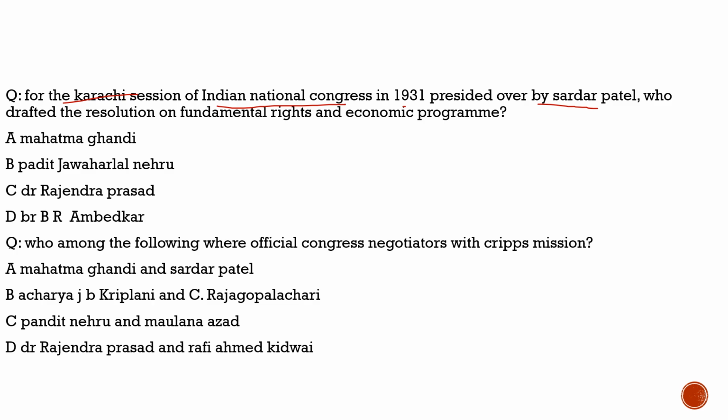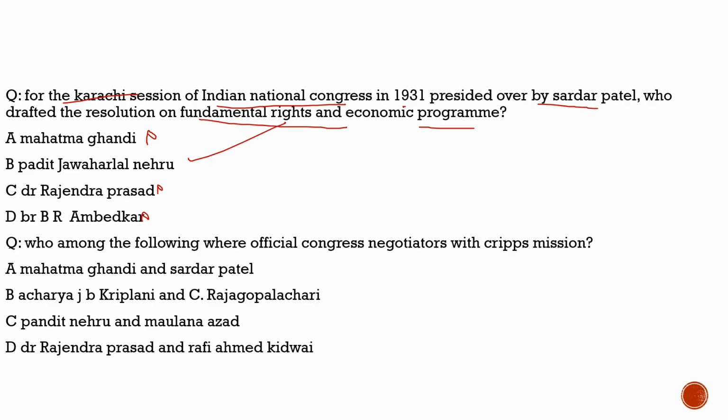So here let's try to solve this question. The question says, for the Karachi session of Indian National Congress in 1931, presided over by Sardar Patel, who drafted the resolution on fundamental rights and economic program? Look at the options here. Was he Mahatma Gandhi? No. Was it Dr. Rajendra Prasad? No. Was it Dr. Ambedkar? No. It was definitely Pandit Jawaharlal Nehru. So with respect to this question, the correct answer is option B.